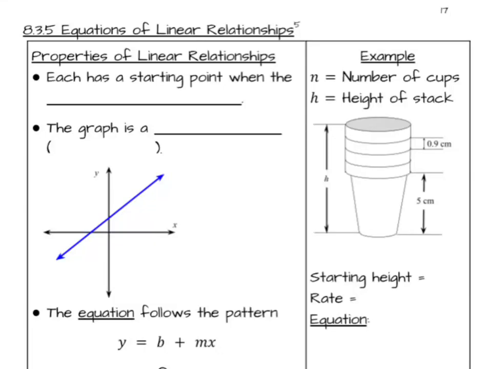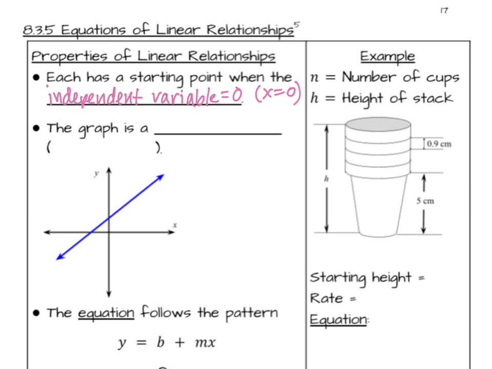All right, today we're going to be looking at equations of linear relationships. And so let's first of all review two properties of linear relationships. First of all, each has a starting point when the independent variable equals 0. We always think of the independent variable as the x, and we graph it on the x-axis, but it could be a different variable. It could be t for time. It could be a lot of different things, but we think about it when x is 0, but in general, it's when the independent variable is equal to 0.